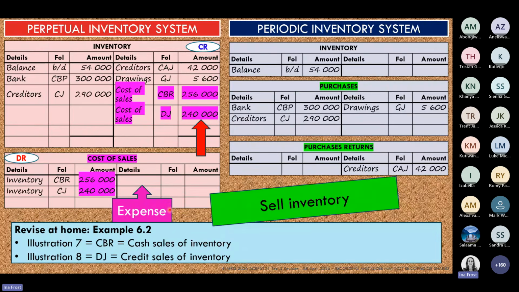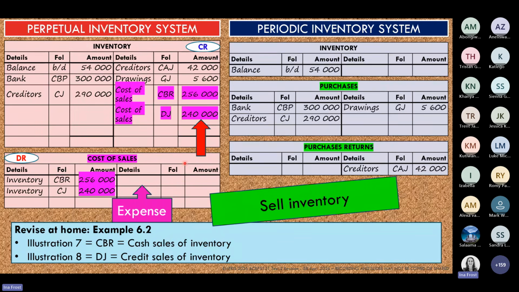And again, if you want to follow alongside in your textbook, I'm talking now to illustrations 7 and 8, pages 200 and 201 in your textbook, for the recording of cash and credit sales. But you'll remember now, we said here on the periodic inventory side, we also do have cost of sales.